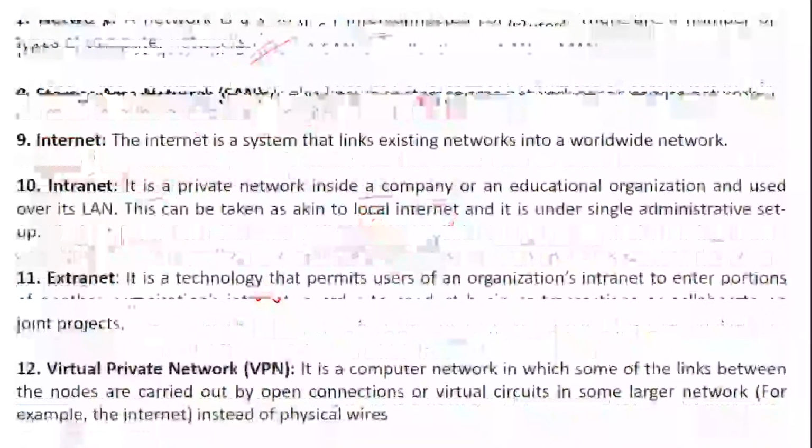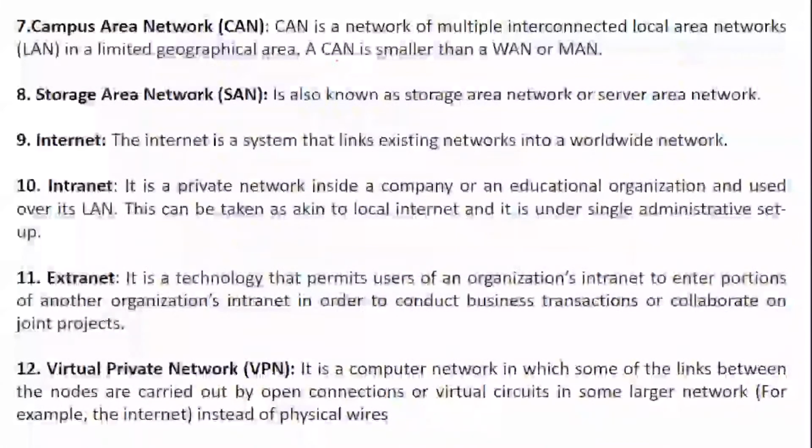Then we have campus area network, that is, within the campus. Like, for example, take an example of a hostel. So these are interconnected local areas. A CAN is smaller than a WAN and a MAN. Okay, of metropolitan and wide area network, the CAN is smallest. Storage area network, that is SAN, is basically the server area network. So it is basically formed in the form of a server area network.